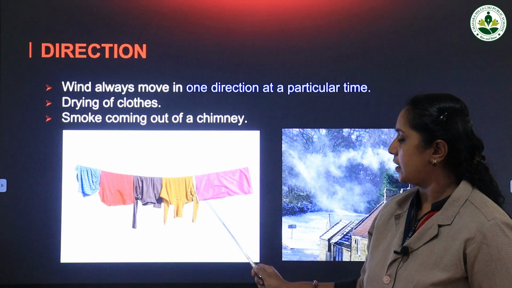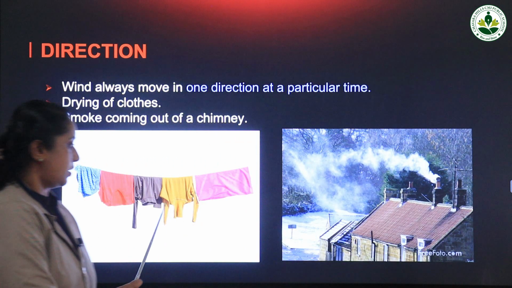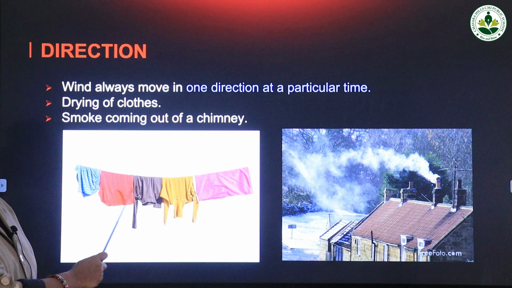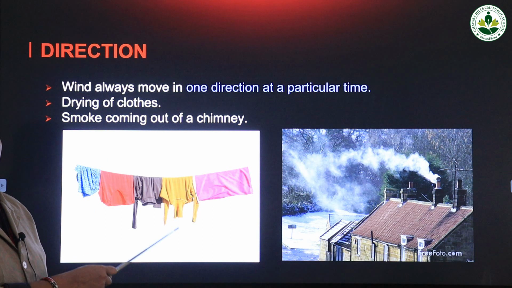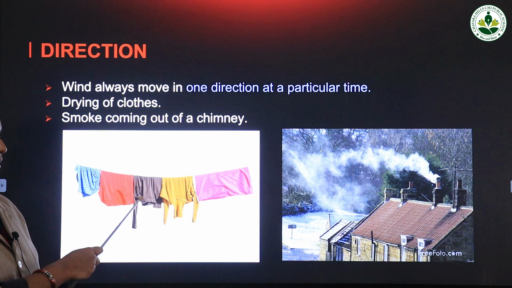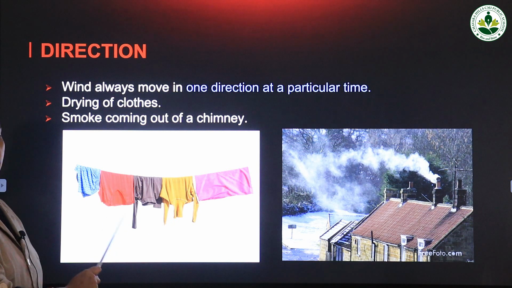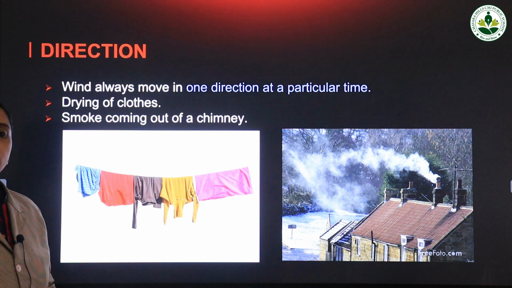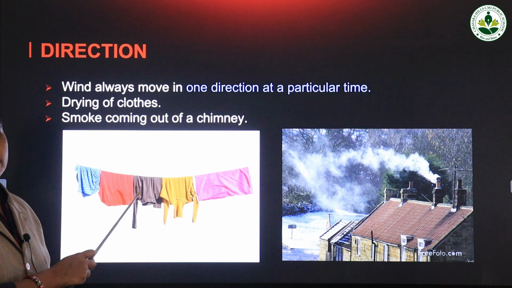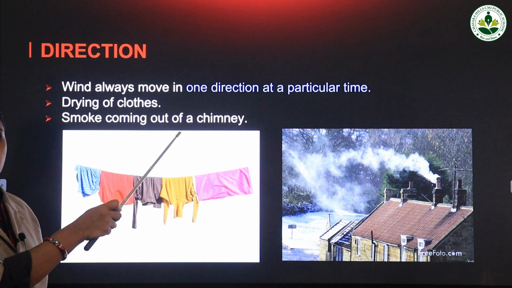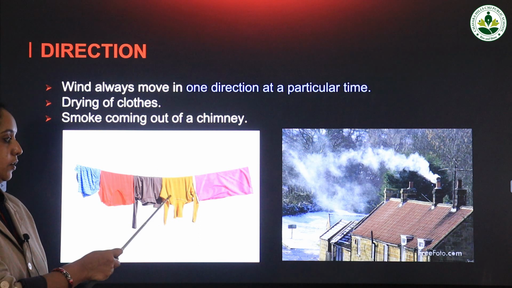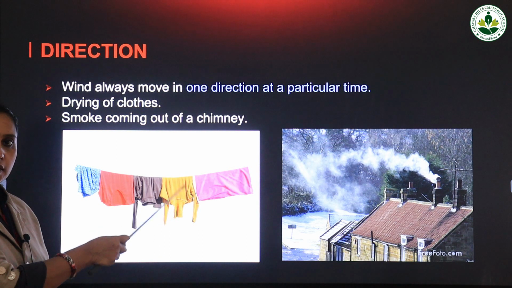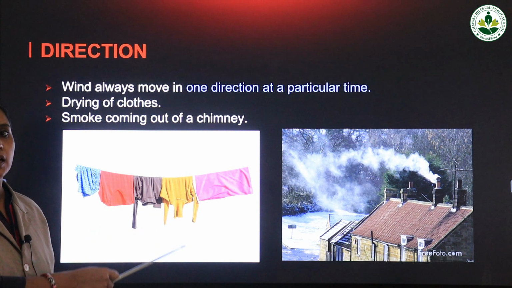You can see two images here. What do you see in the first picture? You can see some clothes hanging on a string. For what purpose? We are drying the clothes. Now when we are drying the cloth, what happens? When the cloth is wet, it is full of water. So when we place this cloth here for drying, due to the heat of the sun, the water in the clothes goes down. Initially we can see water dripping from the clothes.